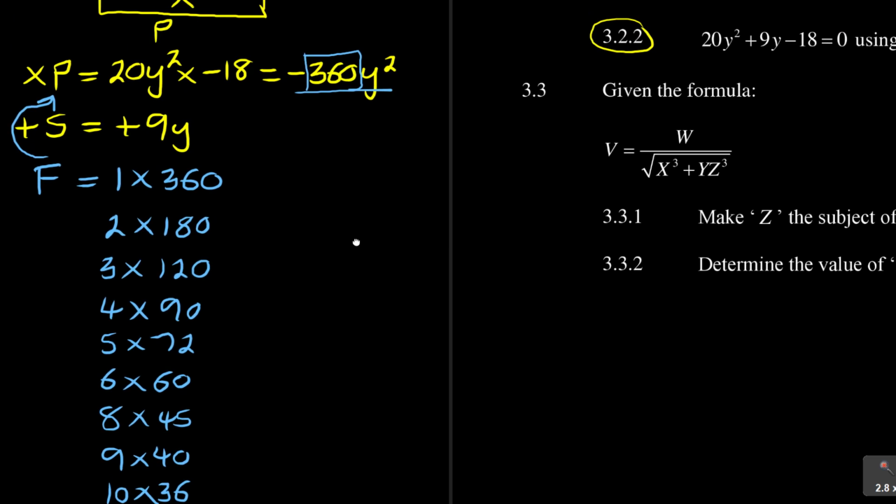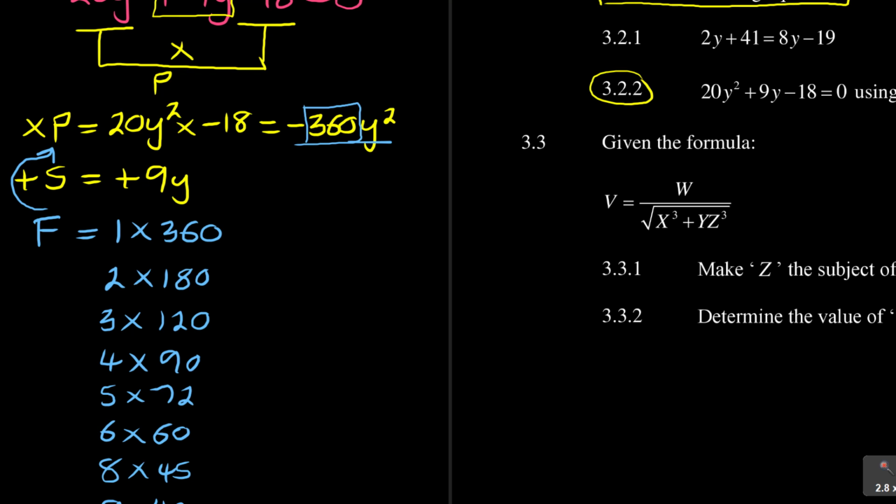Now let me come back to our number 360. We are not looking at 360. We are actually looking at, now we can consider the sign, minus 360. Not only 360, but there is a negative. So how can I get a negative? There are two ways of getting a negative.